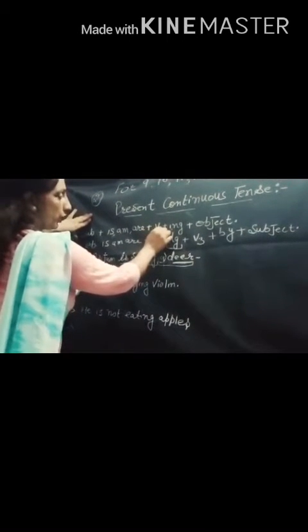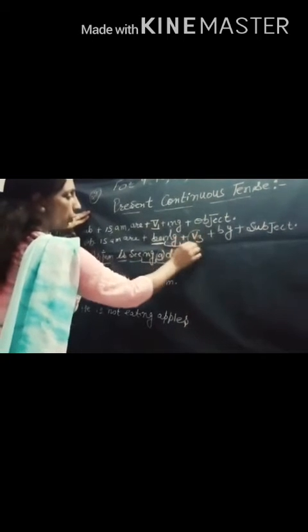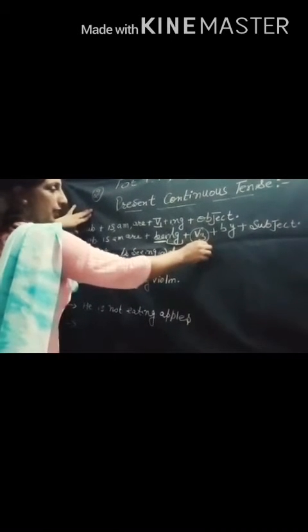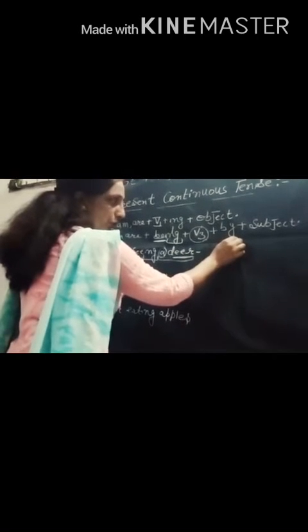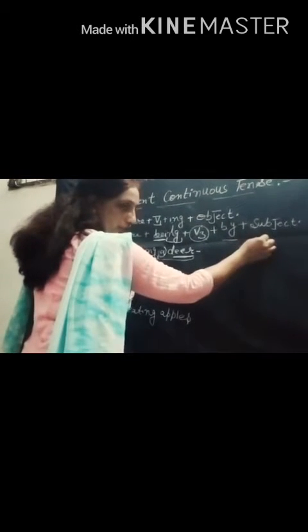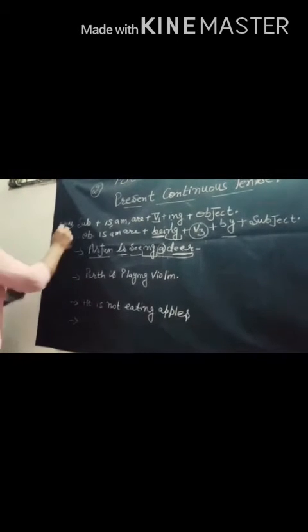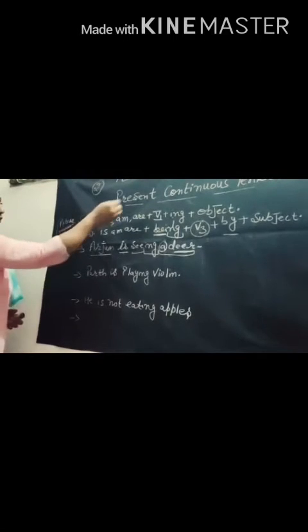As I have told you earlier, we always put third form of verb in all the sentences. Third form of verb, by preposition and then the subject. Subject change into the object and object change into the subject. So this is the structure of the present continuous tense.